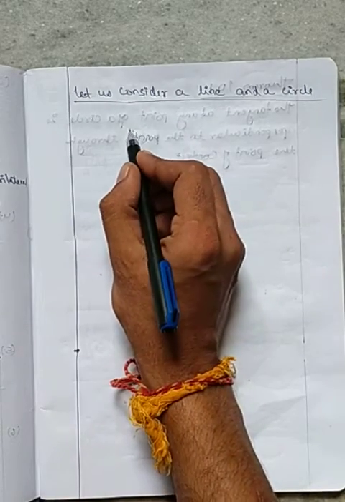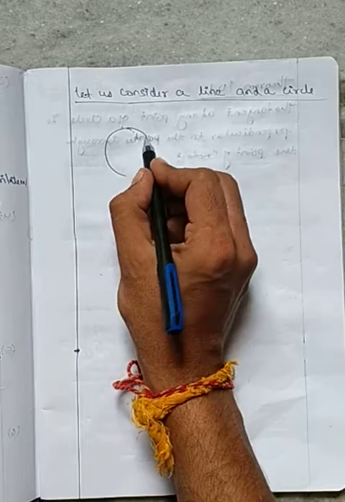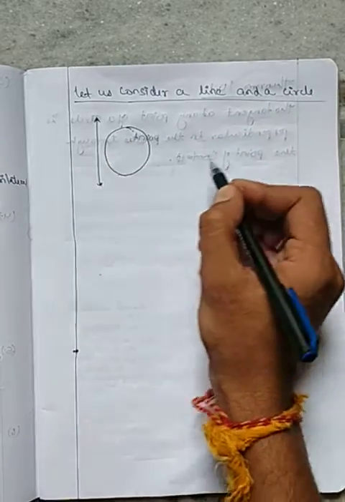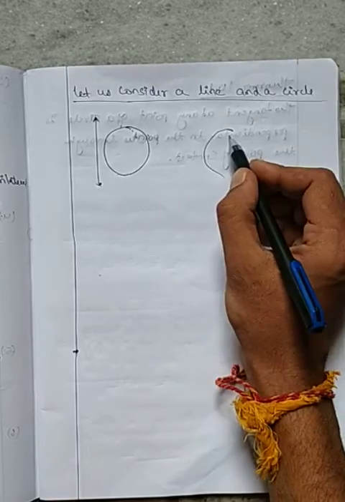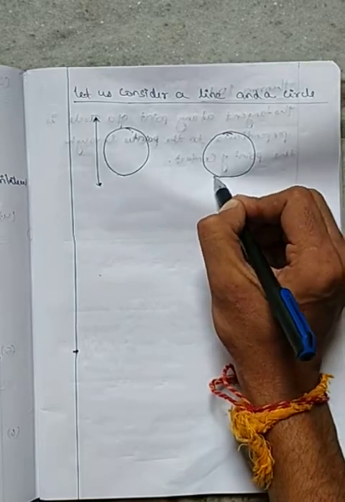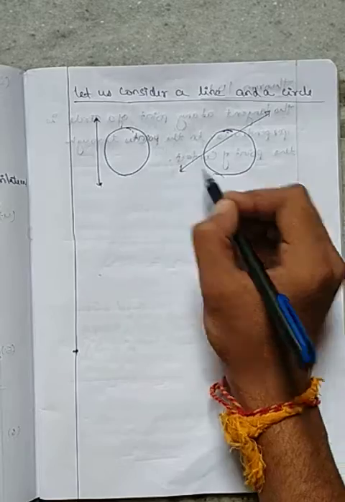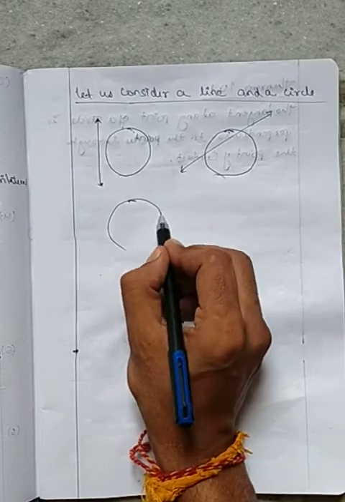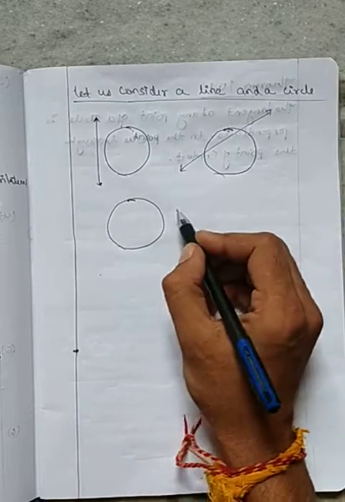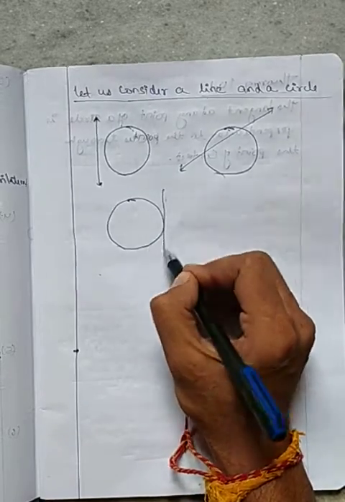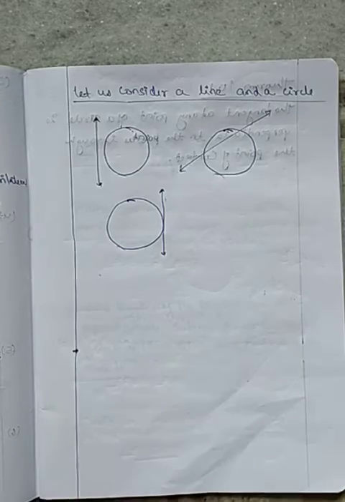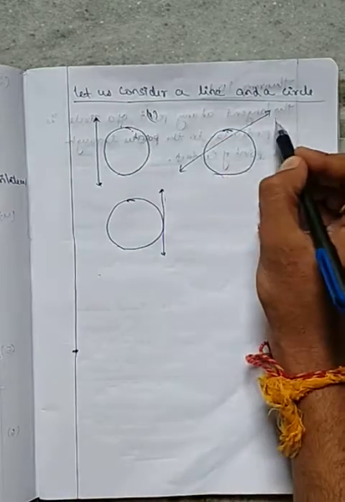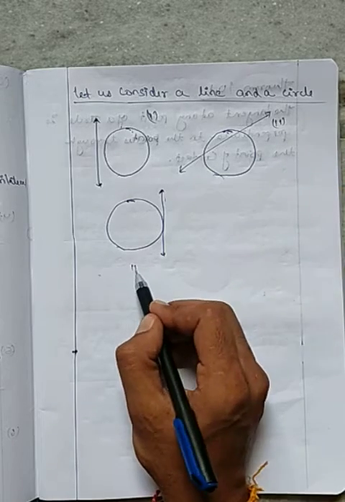Some of you may draw like this, a circle and a line. Some of you may draw like this, a circle and a line. Some of you may draw it like this, a circle and a line. So in the first part, this is first, this is second, and this is third.